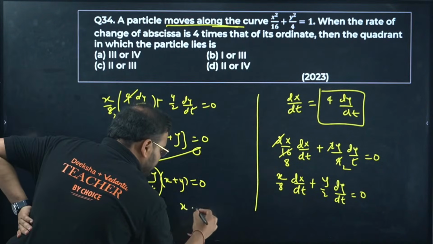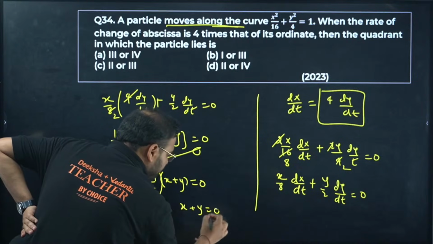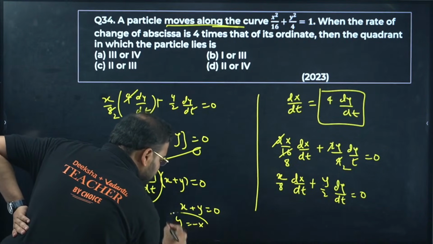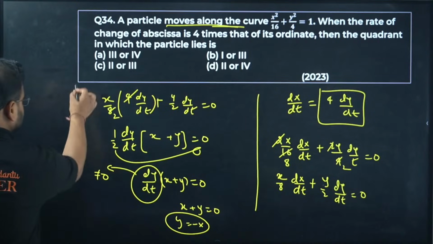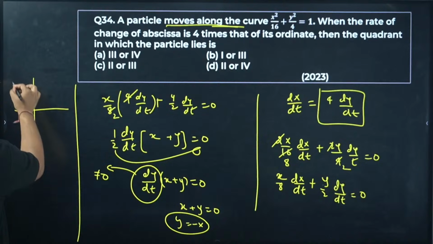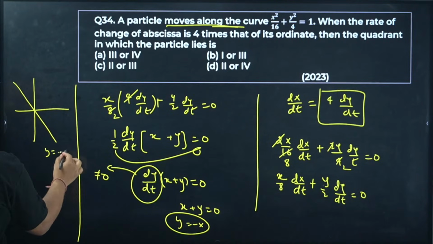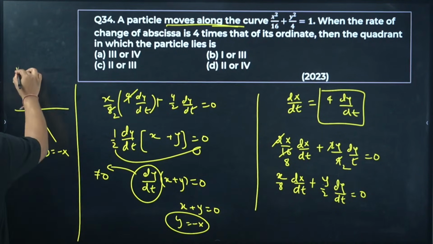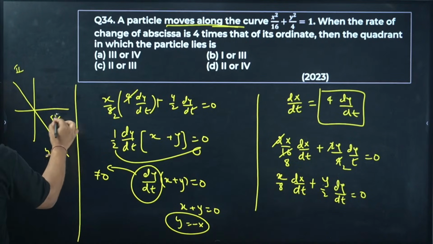From here, the bracket has to be 0. It means y equals minus x. So this is a function of y equal to minus x. Which quadrant is this? Second and fourth quadrant.